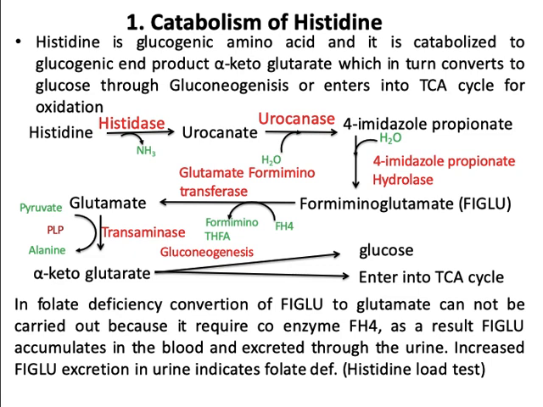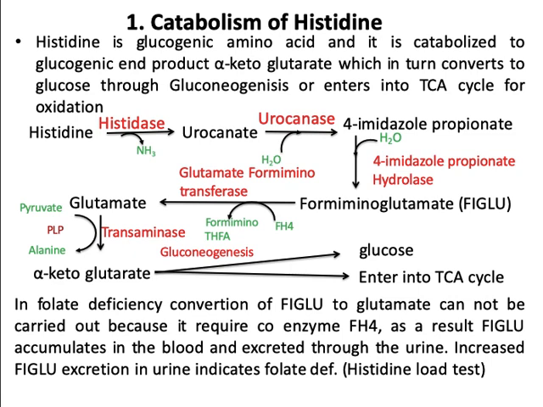The glutamate undergoes transamination with the help of an enzyme transaminase to form alpha-ketoglutarate, that is the glucogenic end product of histidine. So alpha-ketoglutarate finally converts to glucose through gluconeogenesis, or it enters into the TCA cycle for oxidation.